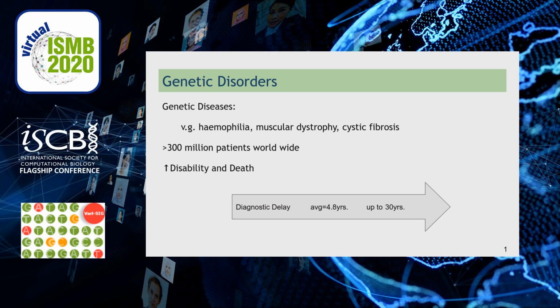Genetic disorders like hemophilia, muscular dystrophy, and cystic fibrosis affect more than 300 million patients worldwide, causing high rates of disability and premature death. An additional problem is the diagnostic delay for many of these disorders, which can be as high as 30 years.